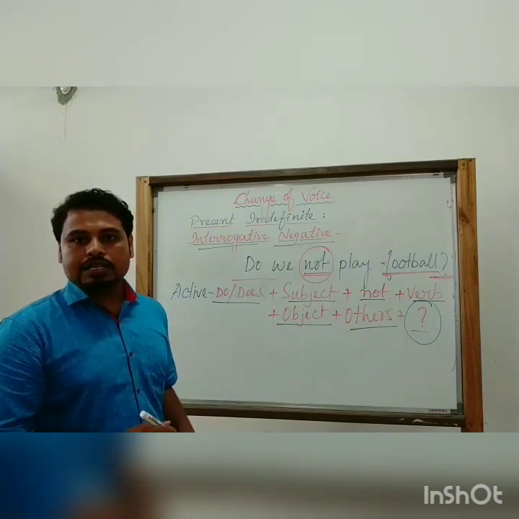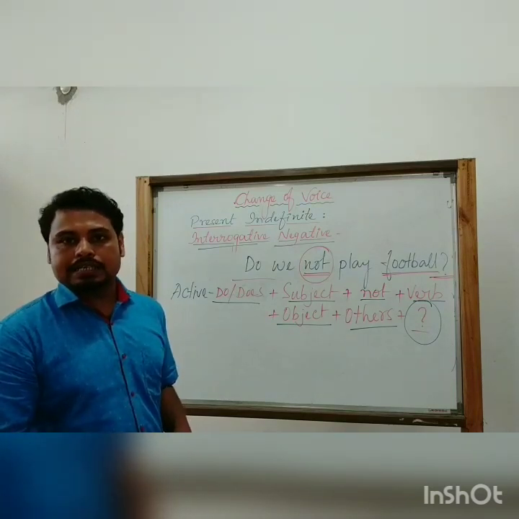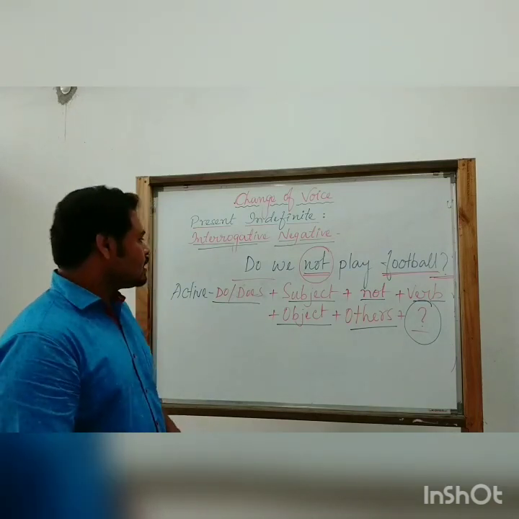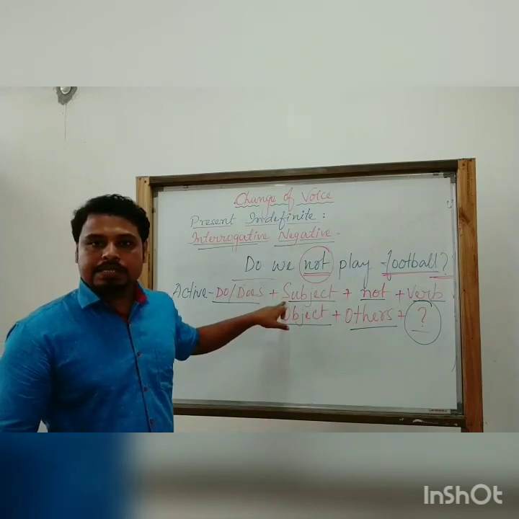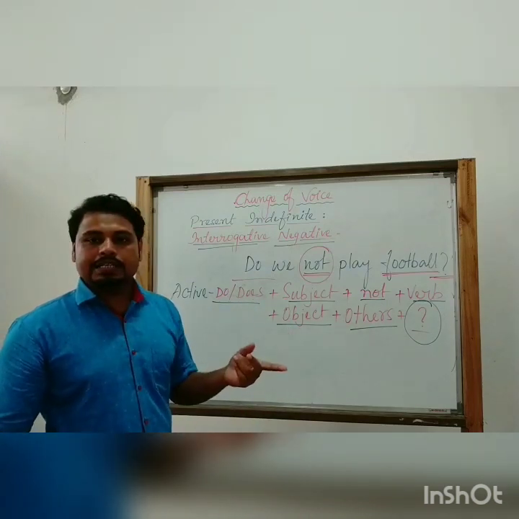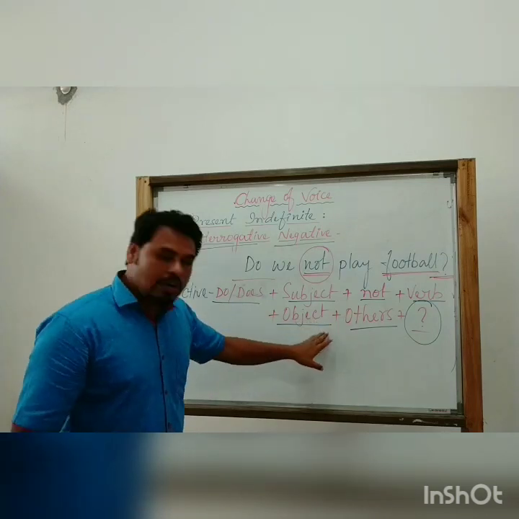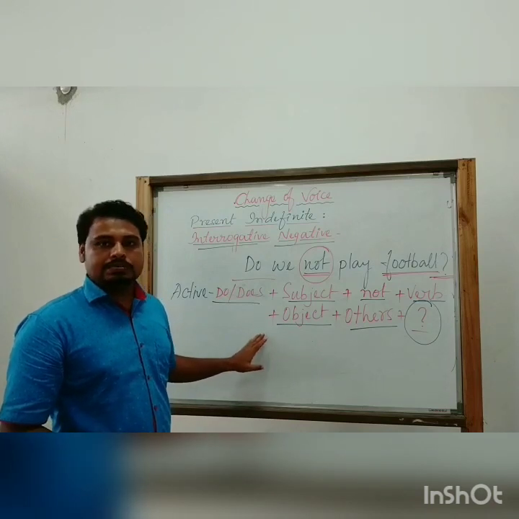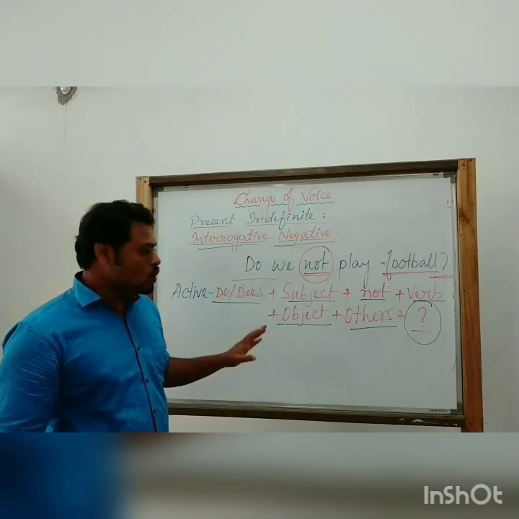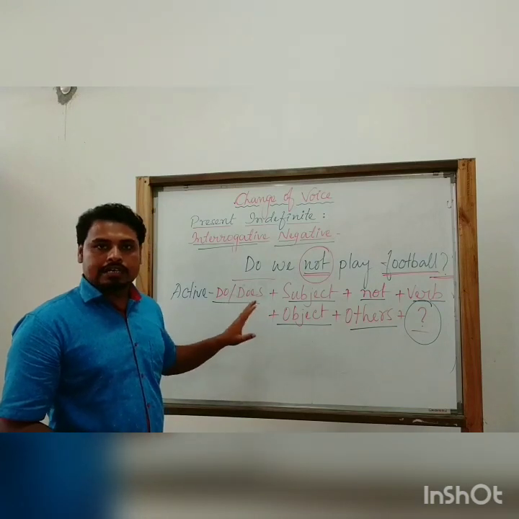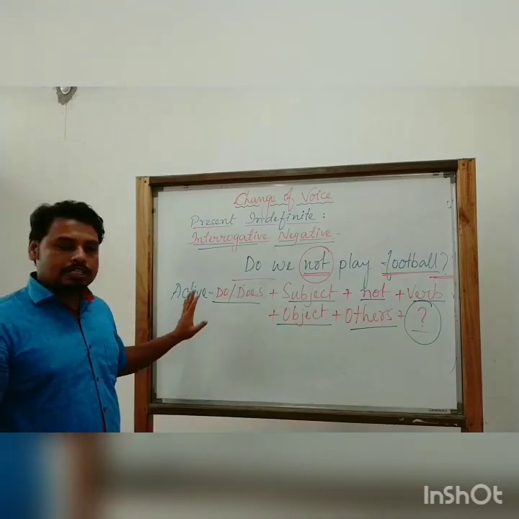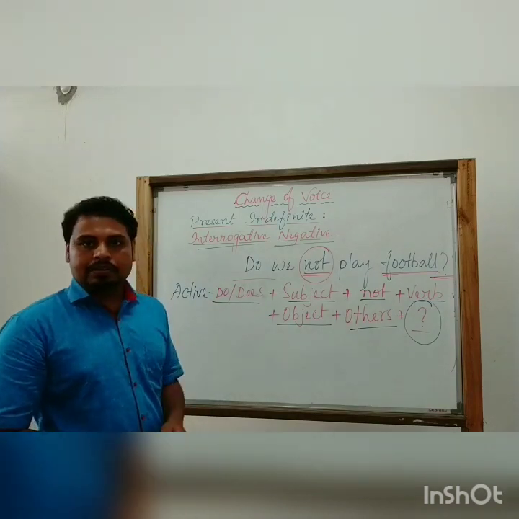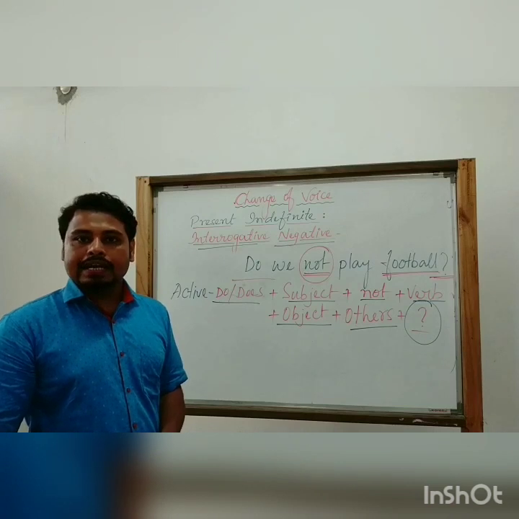Now let us try to know what would be the passive structure of this particular kind of sentences. So as we know from the general rules that the subject of the active sentence becomes the object in the passive sentence, and the object in the active sentence becomes the subject of the passive sentence, or vice versa. So let us do it. Let us try to write the structure of the passive of this kind of interrogative negative sentences.